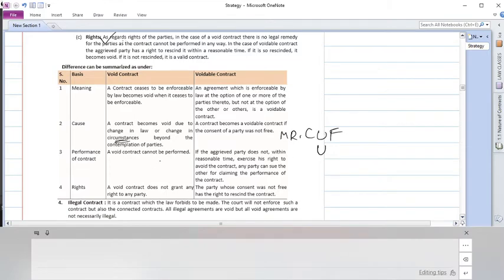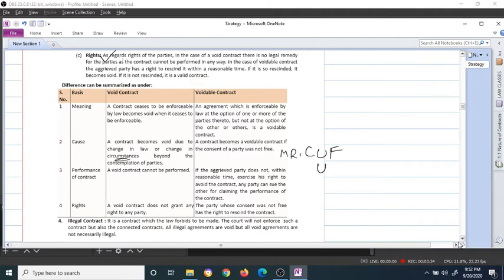And performance: a void contract cannot be performed. A voidable contract, if the aggrieved party acts within a reasonable time, only if the aggrieved party sues in court saying that we'll cancel this contract, then it becomes a cancelled or void contract. If he doesn't exercise this right, though he signed under pressure, he's okay to perform the contract, then they can get that contract done. Rights, as we saw: a void contract doesn't give any rights. The party whose consent was not free has the right to cancel the contract in case of a voidable contract.